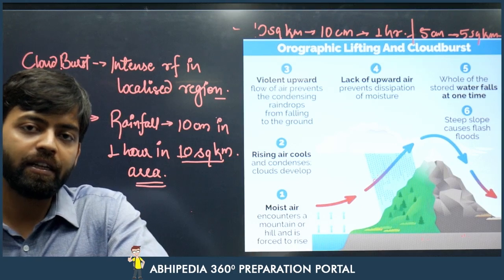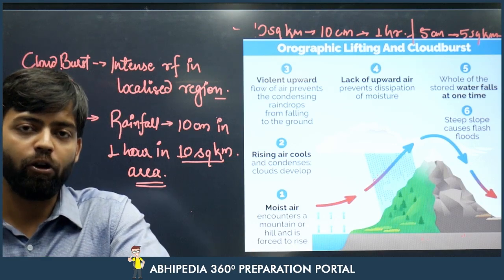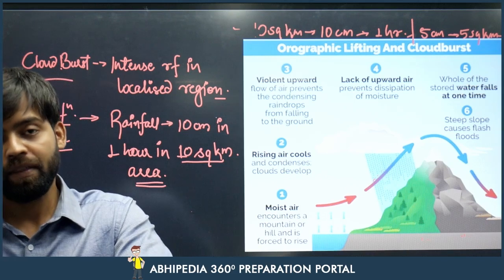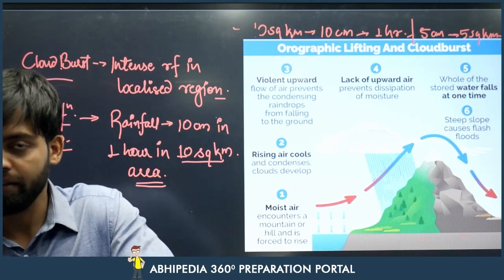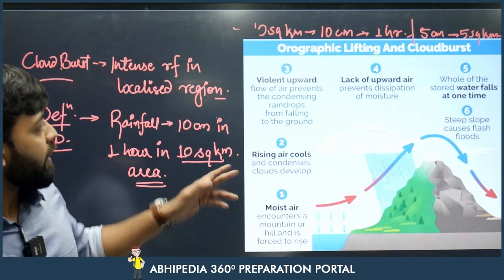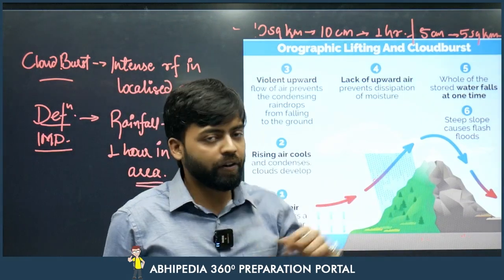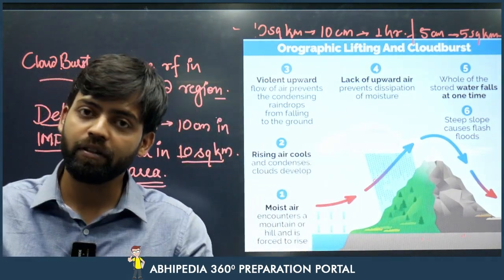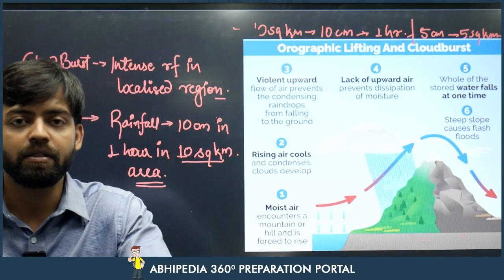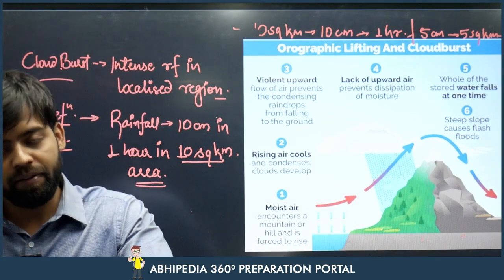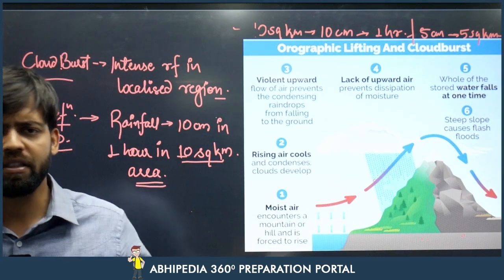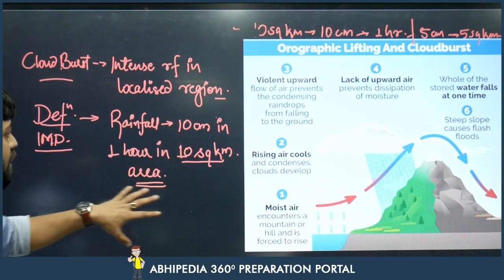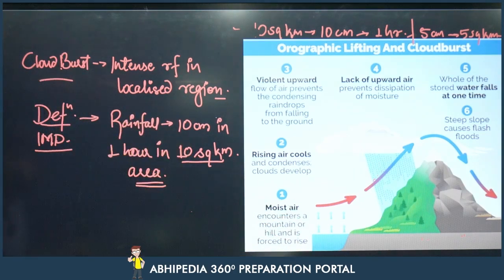IMD defines that if 10 centimeters of rainfall happens in 1 hour in a 10 square kilometer area, then that will be considered a cloudburst. What if 5 centimeters of rainfall happens in a 5 square kilometer area in half an hour? According to IMD, that will also be considered a cloudburst. So this is basically a ratio kind of scenario.